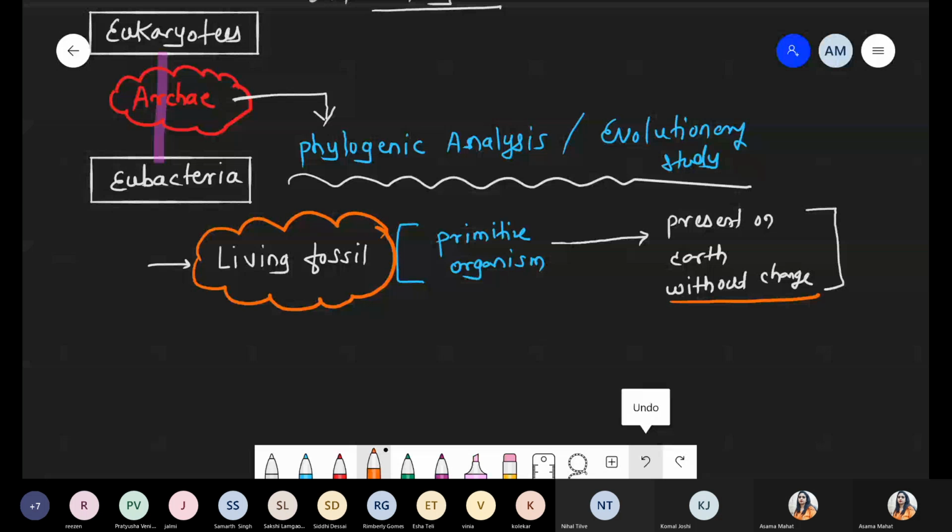Because you know that the hydrothermal vent is the area where the first organisms can be found, and hydrothermal vent means an extremely hot, anaerobic condition. Still at that temperature, Archaebacteria survive. So they were present earlier in the primitive environment, and still now they are present without change. That's why we can say these are examples of the living fossil.